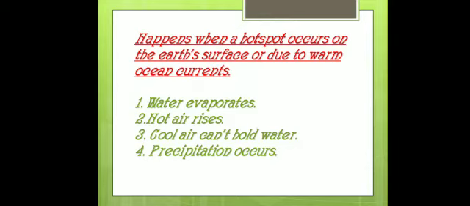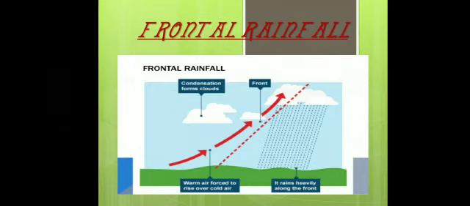Convectional rainfall happens when a hot spot occurs on the earth's surface or due to warm ocean currents. Hot spot means evaporation. Water evaporates. Why does water evaporate? Due to heat of the sun, and hot air rises. Hot air becomes light, it rises. It becomes cool, and cool air cannot hold water, so it falls on the earth's surface. That is known as convectional rainfall.